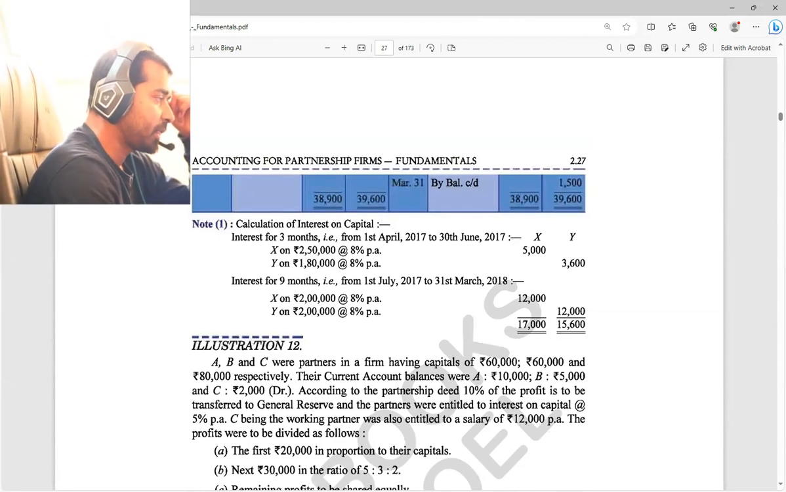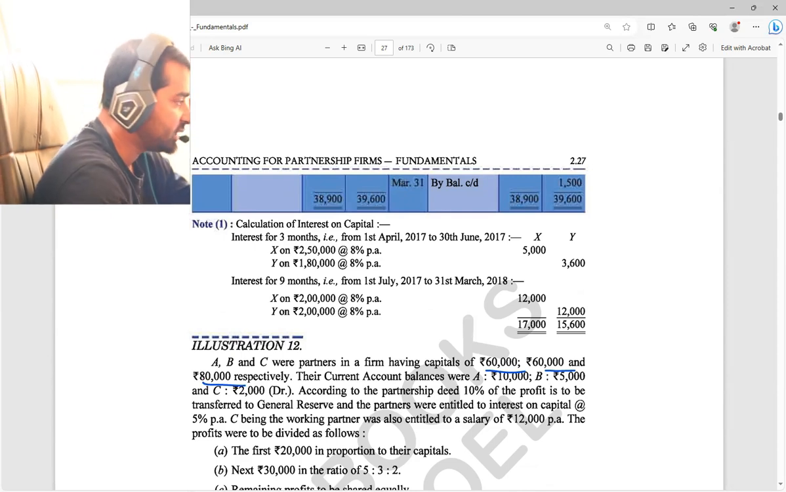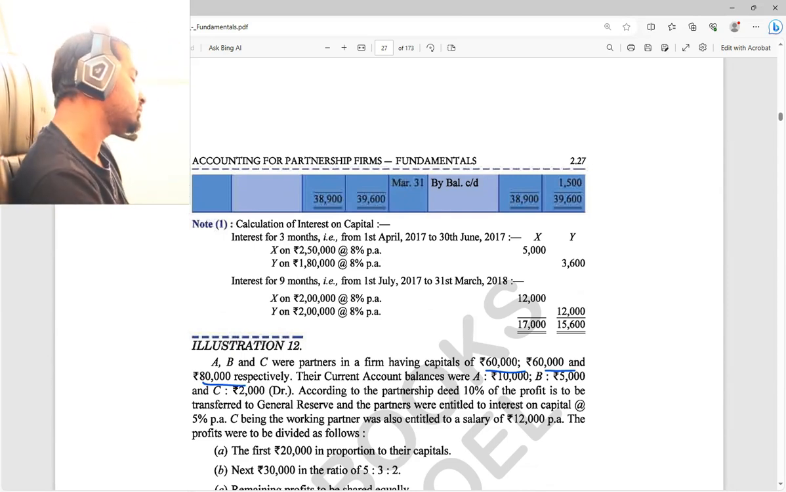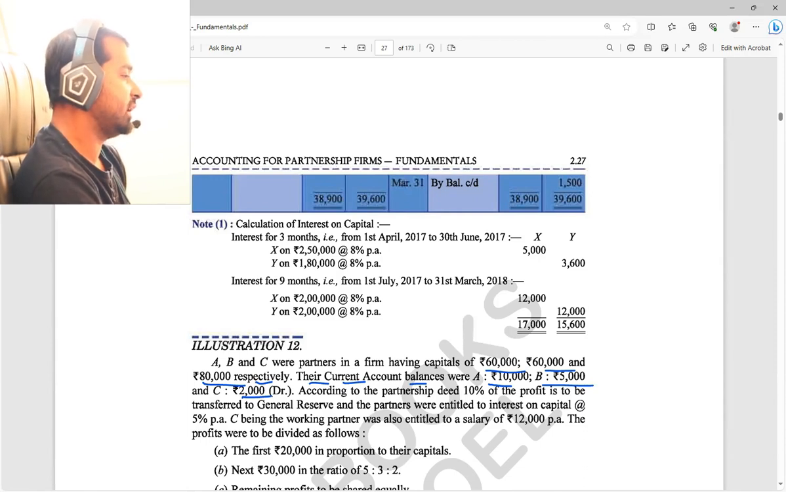This question: A, B and C were partners in a firm having capital 60,000, 60,000, and 80,000. Have you seen that? This question you should do side by side with me. Their current account balances are also given: 5,000 and 2,000 debit balance. If nothing is given, it is a credit balance, but if it is given as debit balance, the debit side balance will be there.